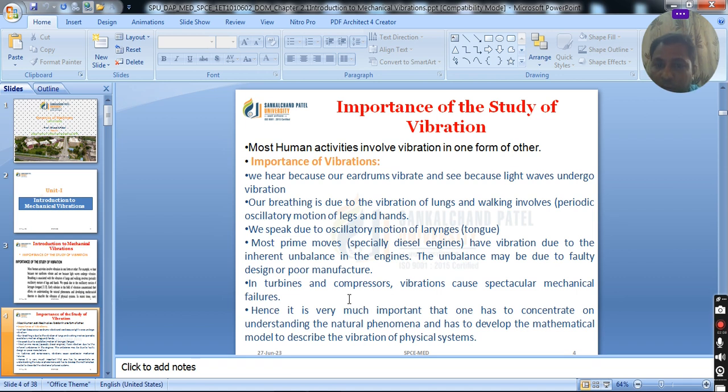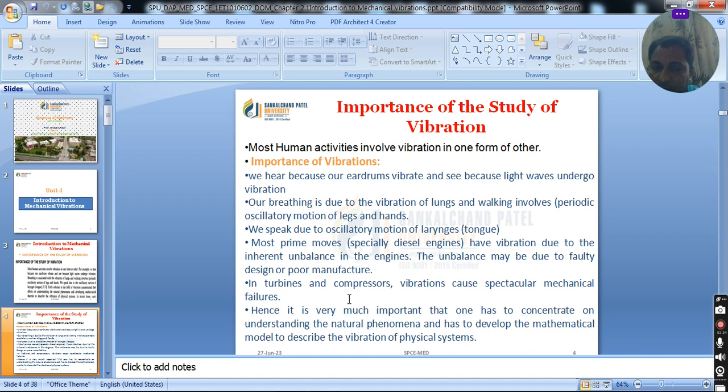Now, how is it relevant to mechanical engineering? Most prime movers, especially diesel engines, have vibration due to the inherent unbalance in the engines. Or you might have seen rotodynamic machines like agitators and compressors. They produce excessive vibration. Why? Because of unbalanced mass, maybe due to faulty design or poor manufacturing.